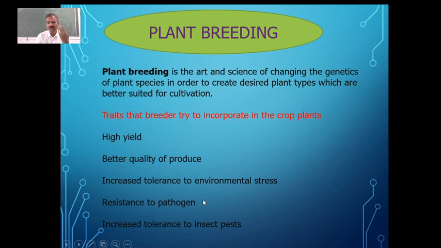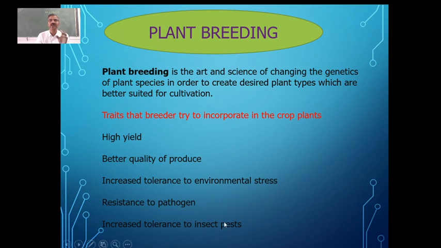And another important thing is the resistance to the pathogens. So there are so many pathogens from different groups of microbes, like maybe the bacteria, or maybe the viruses, or maybe the fungi, and also there are so many other worms which are affecting the plant yield.